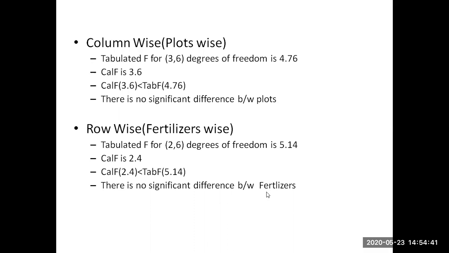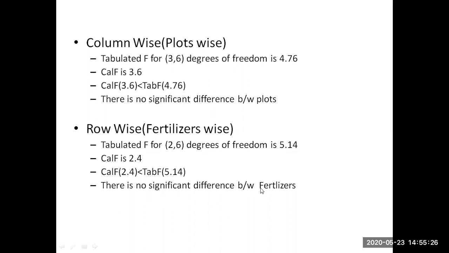That means if you use any of these 3 fertilizers, the production is coming almost equal. Similarly, the conclusion here is that if we have 4 different plots, you use any plot, you are going to get the same production. That means per acre we are getting 5 tons of vegetables. So in X1, X2, X3 also you are going to get 5 tons of production. There is no significant difference in the plots. Similarly, there is no significant difference in the fertilizers.